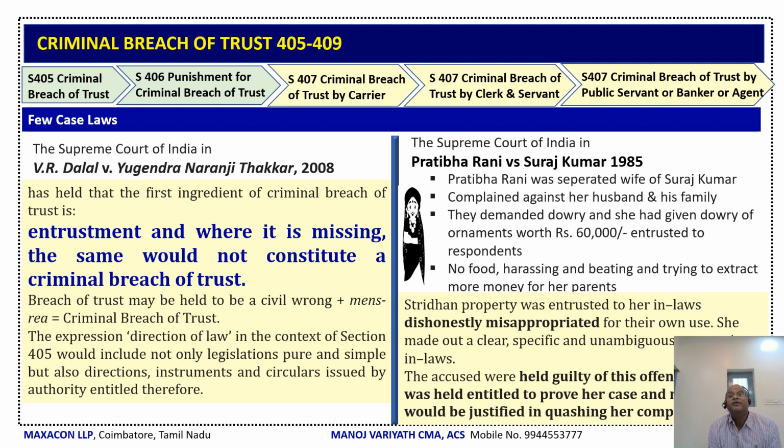Here, Pratibha Rani was the separated wife of Suraj Kumar. She complained that her husband and his family demanded dowry, and she gave ornaments and other property worth rupees 60,000 to the husband and his family. Later on, she experienced no food, harassment and beating, and they were trying to extract more money from her parents. Now, the Supreme Court held that the Stridhan property was entrusted to her in-laws, who dishonestly misappropriated it for their own use.